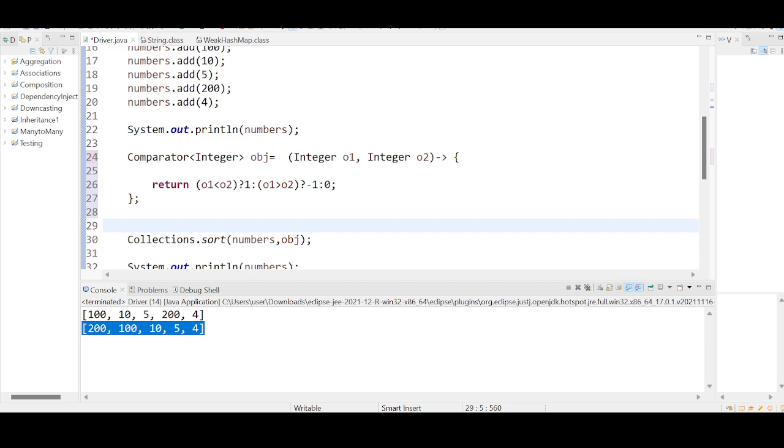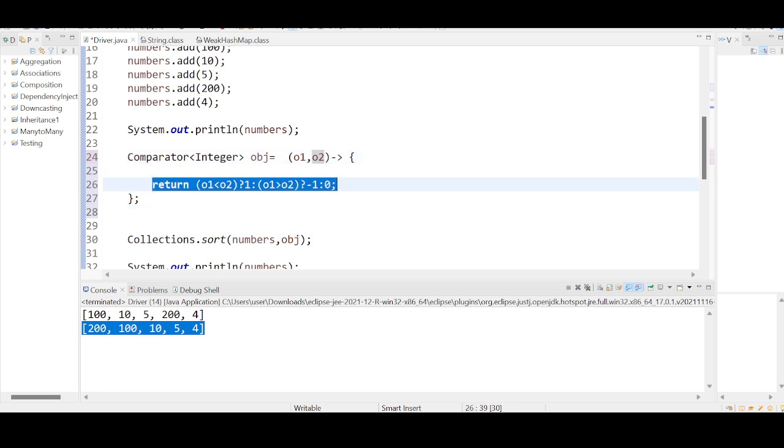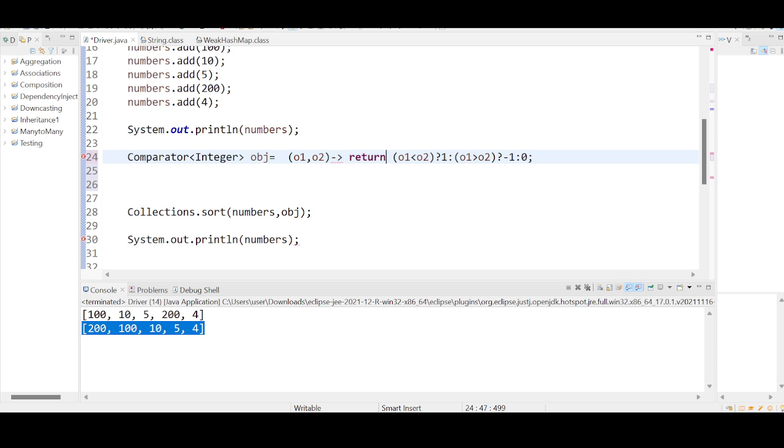Or else, as I have already said, there are some optimizations that you can do. If you see the code, you have two parameters, and based upon the context the compiler will recognize the data types of these parameters, so they are optional. You can remove the data types. After this, if you have only one line of code in the lambda expression, these parentheses are also optional. You can remove them, and you can remove the return keyword also. This is the single line lambda expression.